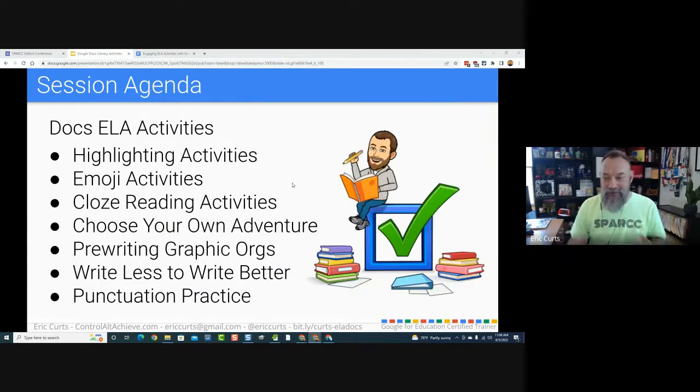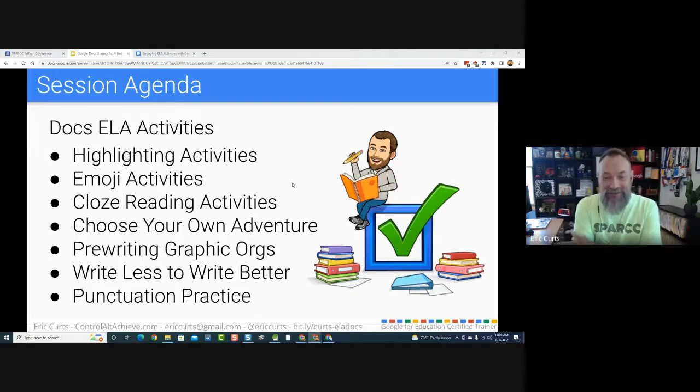Today, though, for this session, we are focusing on creative ways to use Google Docs for reading and writing and other ELA activities. So the plan here for the session is basically, okay, we've got Google Docs and we love Google Docs.